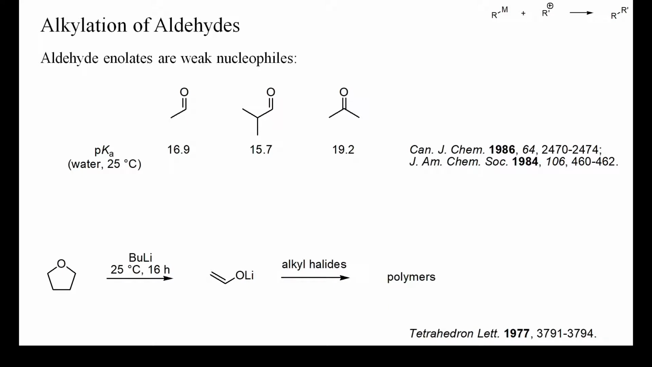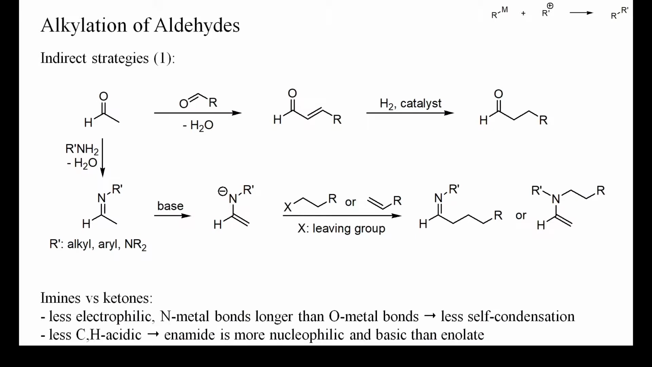This is for instance the case when the lithium enolate of acetaldehyde, which is accessible by butyllithium-induced fragmentation of THF, is treated with alkyl halides. In an article from 1977, the authors reported that despite several attempts, no alkylation products, but only polymers were obtained when treating the lithium enolate of acetaldehyde with reactive alkyl halides. Therefore, indirect strategies for the alpha-alkylation of aldehydes are more relevant than for ketones.